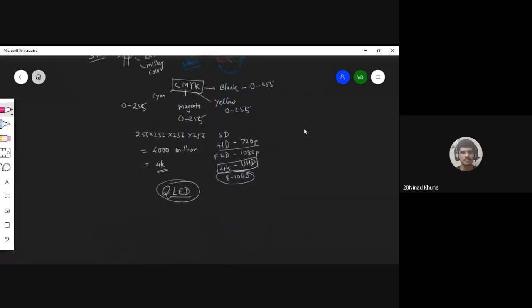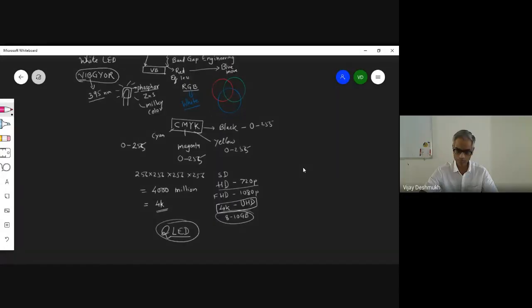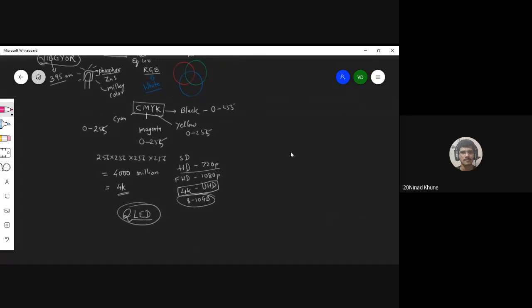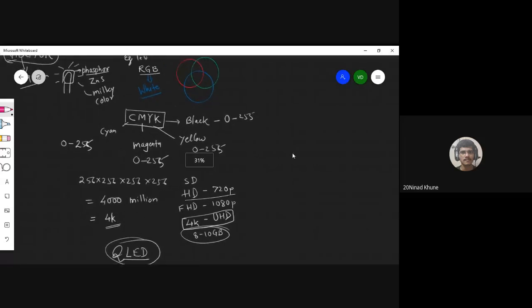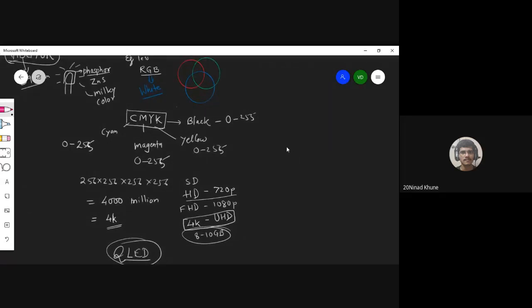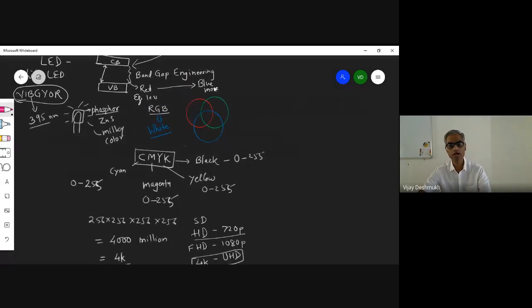So for getting white light, the conventional method will be mixing RGB. So why we mix? Why we use blue light? Blue energy. Actually, in RGB system, we have to use 3 LEDs. And now you can talk about the combination of these 3 LEDs. So even if you want one dot, you are using 3 LEDs. Now you think about the space.